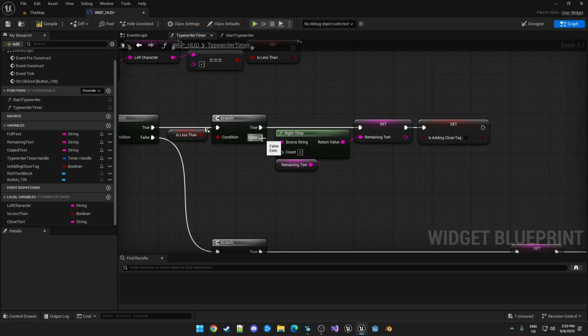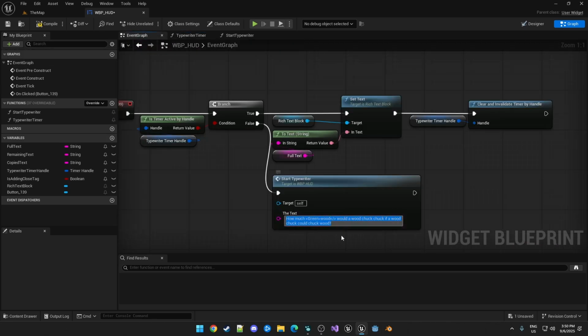I probably should have done the false flow first, but basically, as we're progressing through the word, we get to the section where the remaining text has the closing tag. So in here, once we're processing, and this is where the cursor is at, we find that we have this.